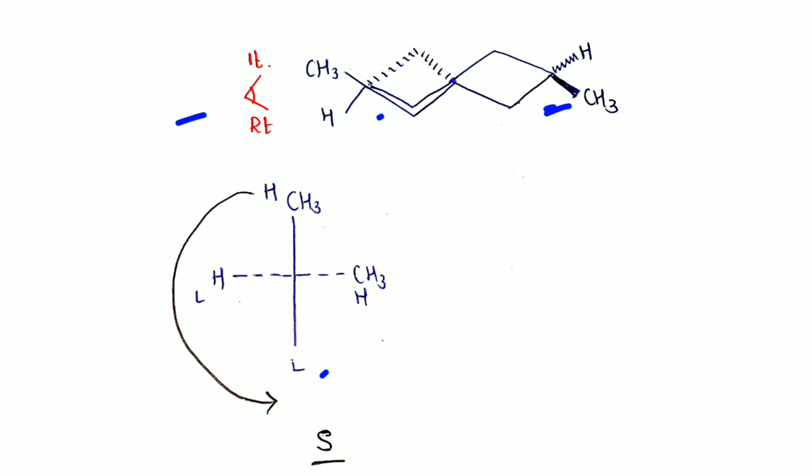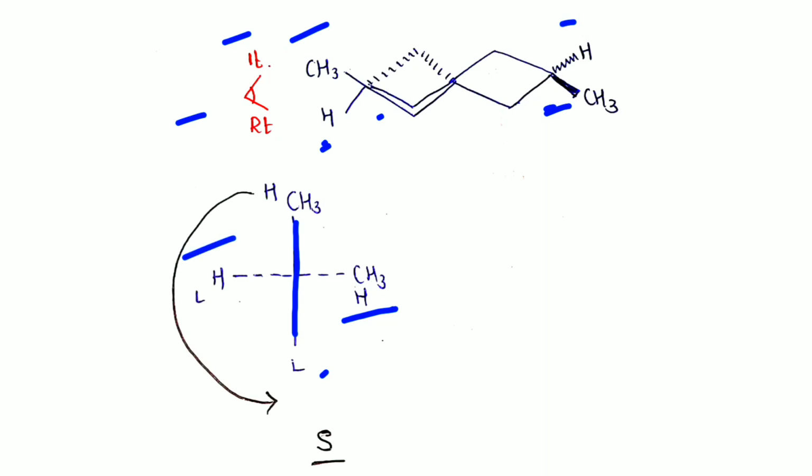For the near carbon, these are vertical groups, so they are represented in a vertical line by a bold line because they are close to my eyes, and the horizontal groups are far from my view, so they are represented by a dashed line. This is my right side, so the methyl group is on the right side, and this is my left side, so hydrogen is on the left side.